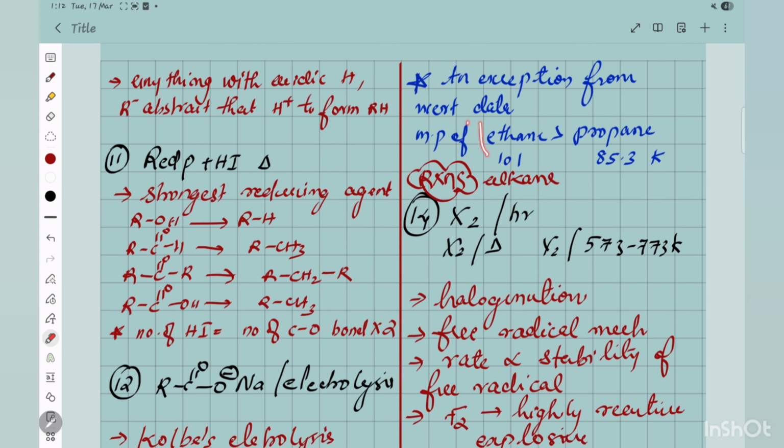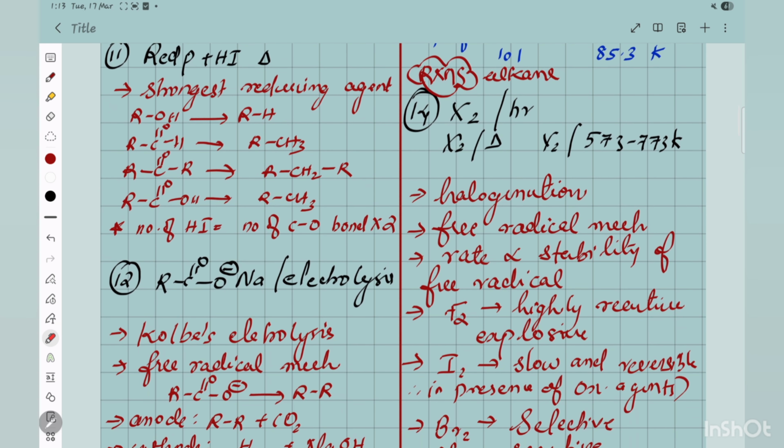But there is an exception which is given in your NCERT data also, that ethane's melting point is more than that of propane. You can expect this. I don't know whether it comes or not, but this is an exception which can come or may not come, because this time from chemical bonding they took direct table data. If you remember the bond strength table and all. So like that you can expect this. This is an exception coming from that particular chapter.